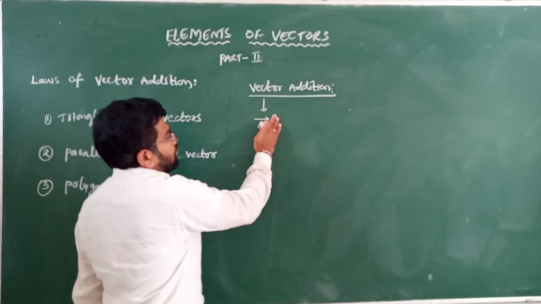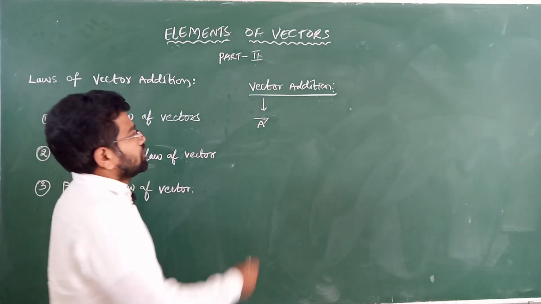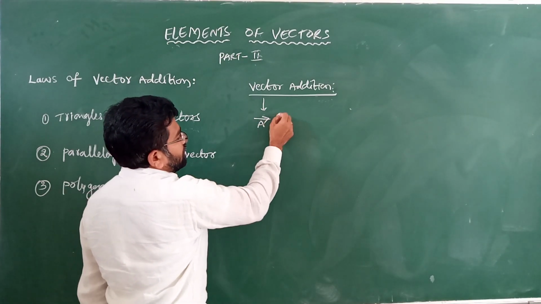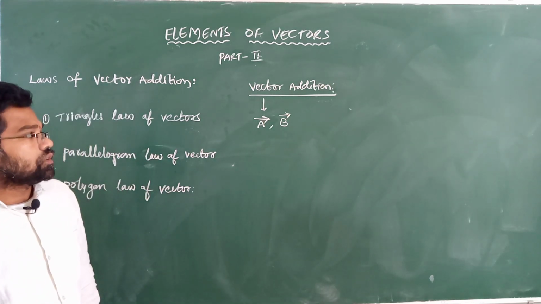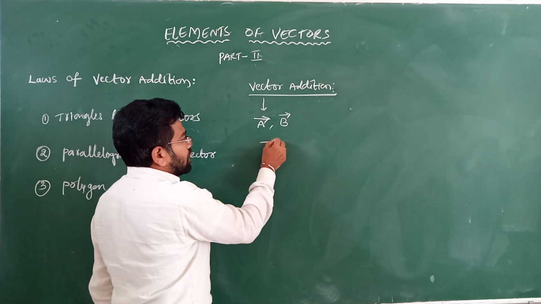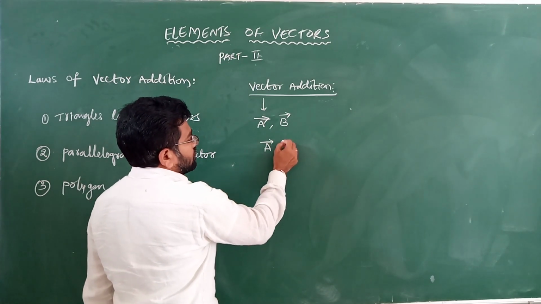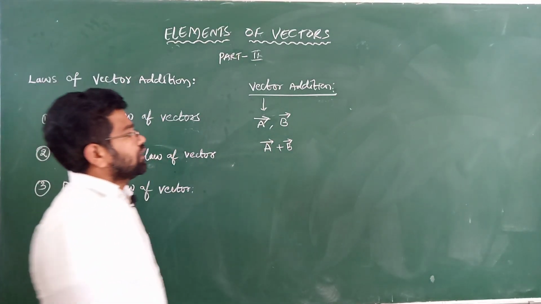Now we are going to add two vectors. Let us consider two vectors, a and b. The a vector being added with the b vector is called the law of vector addition.